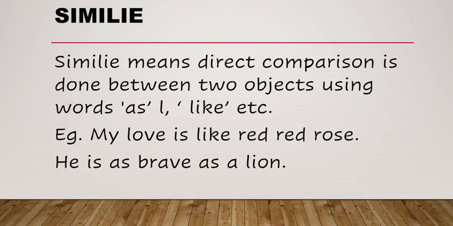Simile means direct comparison is done between two objects using the words as, like, etc. So see in examples, my love is like a red rose. So love is directly compared to the red rose using the word like. In second example, he is as brave as a lion. So a boy or a man is compared to a lion using the words such as brave as.